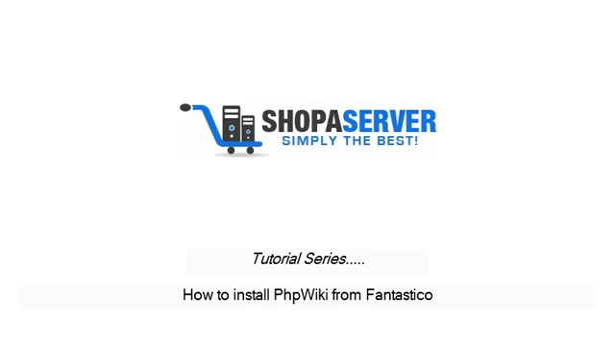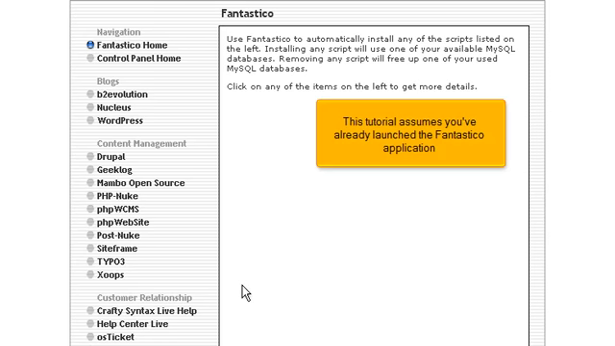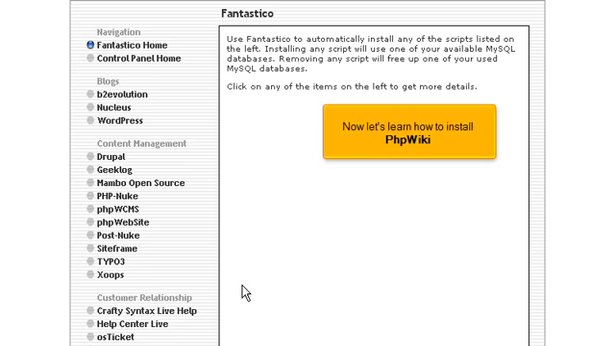How to install phpwiki from Fantastico. This tutorial assumes you've already launched the Fantastico application. Now let's learn how to install phpwiki.